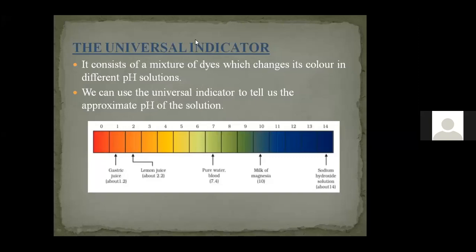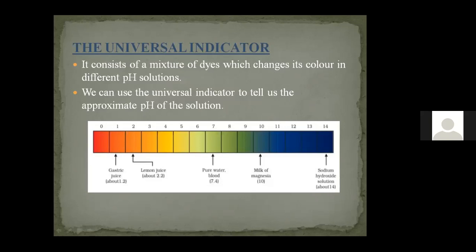And at home, we have one indicator. Do you know which is that? The indicator which we use in our daily life? One indicator is there in our home, but we don't know where it is an indicator. We all have turmeric at home, right? Turmeric powder is there at home. The turmeric powder is an indicator. So by using turmeric powder, we can identify whether the substances are acidic or basic.